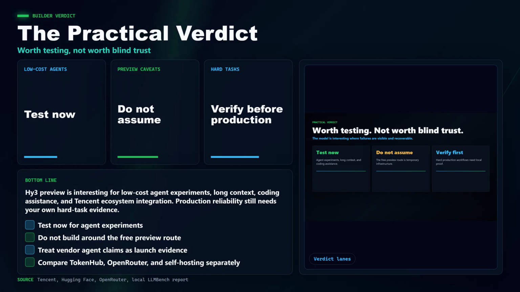Run it against your own hard tasks, compare TokenHub, OpenRouter, and self-hosting separately, and watch whether the hard case reliability improves.